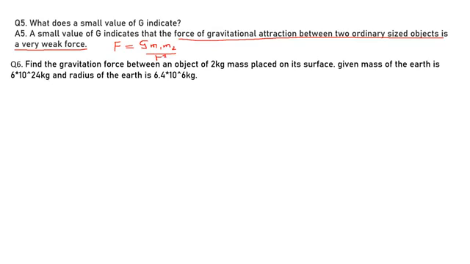Now let's not consider two masses which are of ordinary size, like the laptop and the book in front of me, or the mass of two persons. If I consider the value of G, which is 6.67 into 10 to the power minus 11, children, this is a very, very small value.